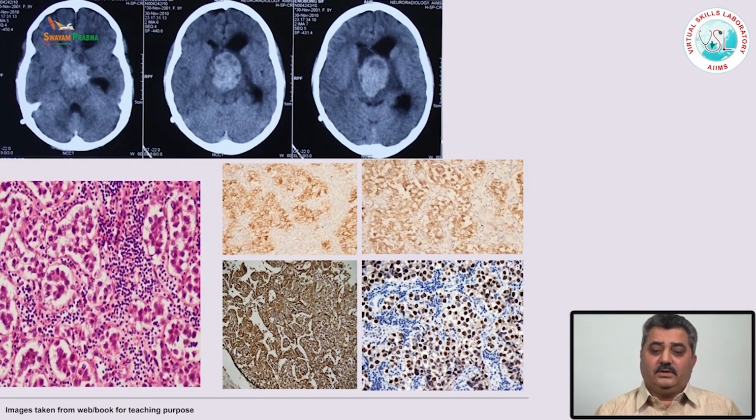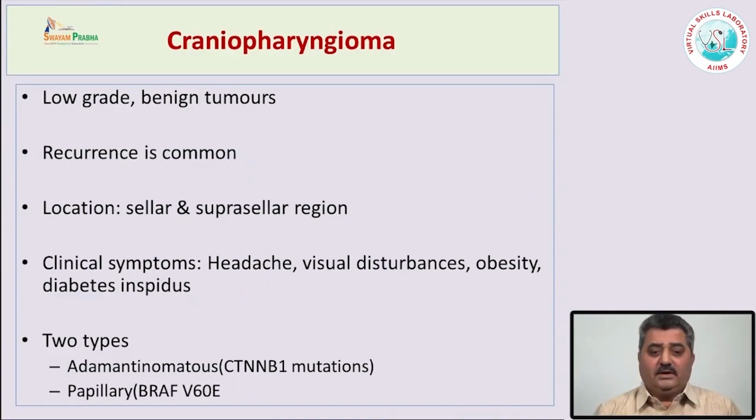Rarely one gets the germ cell tumor, and classically the germinomas, which are like the seminomas in the testes or germ cell tumors in the ovary. They are large cells with a lot of lymphocytes, sometimes granuloma formation, and many times if a small biopsy is taken, one may get only the lymphocytic component or the granulomatous component and they are misdiagnosed. Like the other germ cell tumors, they are positive for CD117, placental alkaline phosphatase (PLAP), OCT4 or NSE.